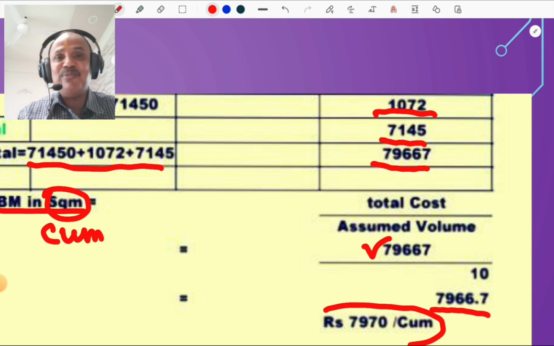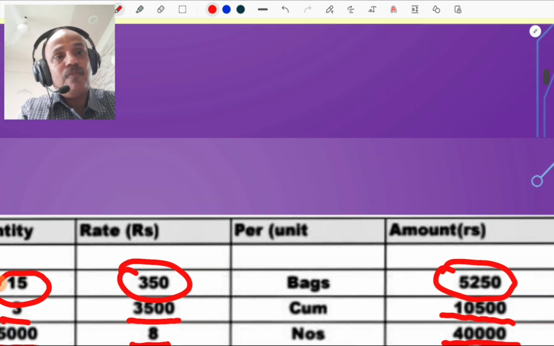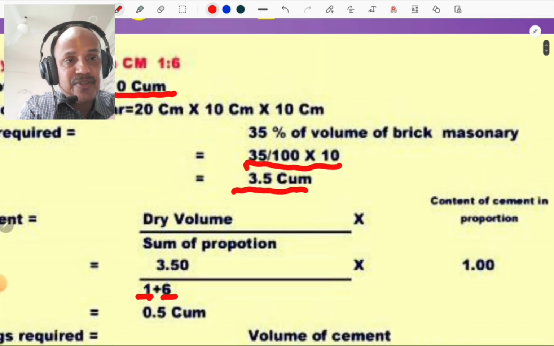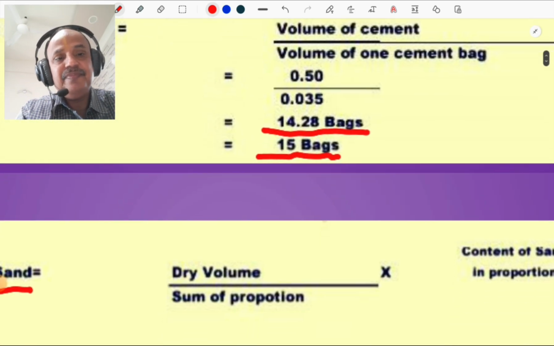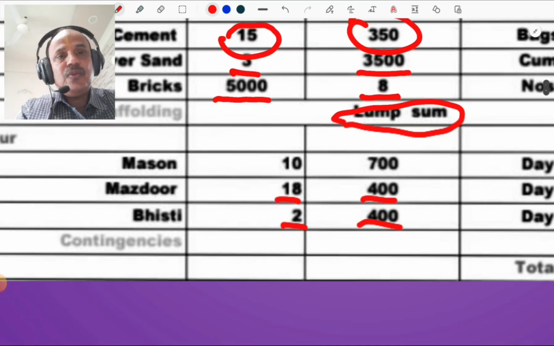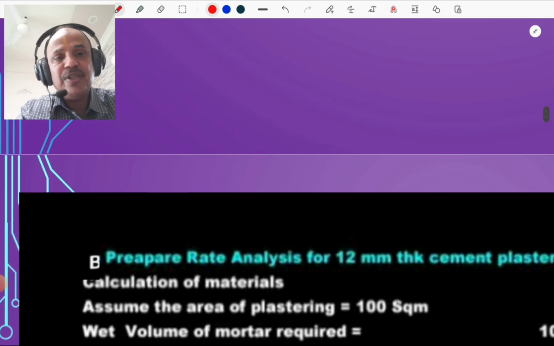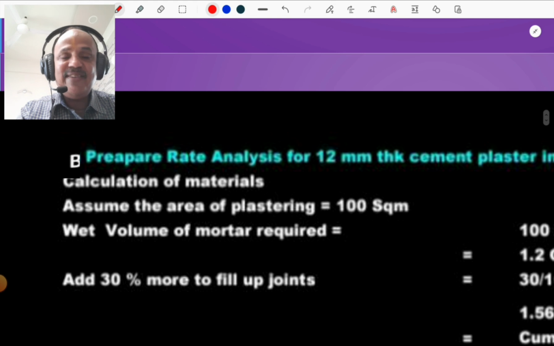So how is it arrived at? It is very simple, but you must know that 30% of the volume, that is the crux part. Everybody must know that 35% of the volume of brick masonry, we consider as dry volume. Such calculations are so simple. Step by step we have to follow the procedure, and you must know how the table is prepared. Nowadays Excel is very simple, and you can calculate the rate analysis using MS Excel.